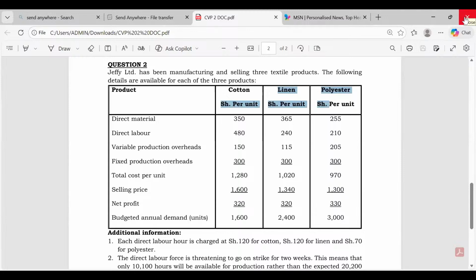The mistake that students will always do is to see any new quantities given in between the question, and then they pick these 300 times the new quantities. Fixed cost is always predetermined. From the very budget, for example, you're going to have 50 students, and fixed cost per student is 10. So total fixed cost will be 10 times 50, the budgeted quantity. Should the actual number of students be 20, you can't say 10 times 20. Fixed cost will still remain 10 at 50. Fixed cost is always based on budgeted production or budgeted demand.